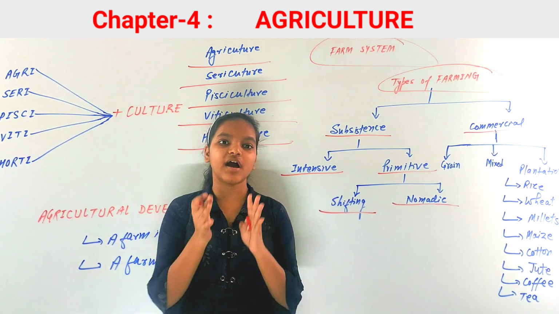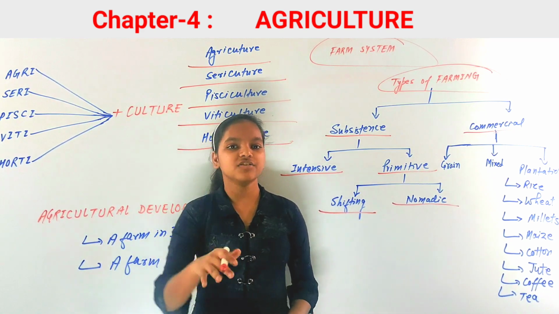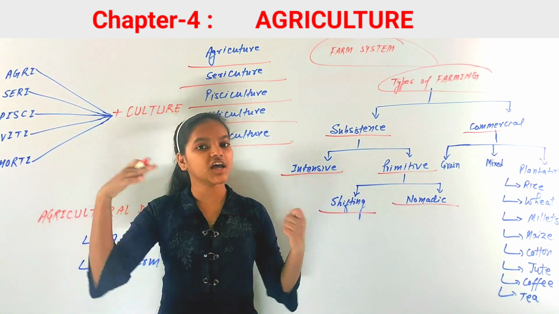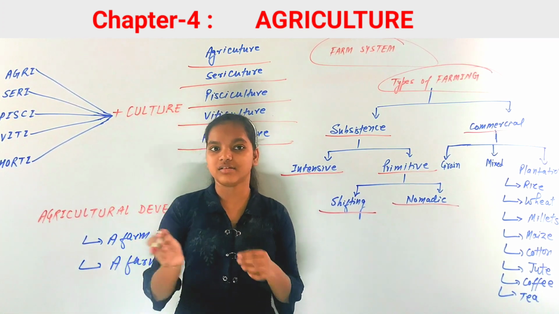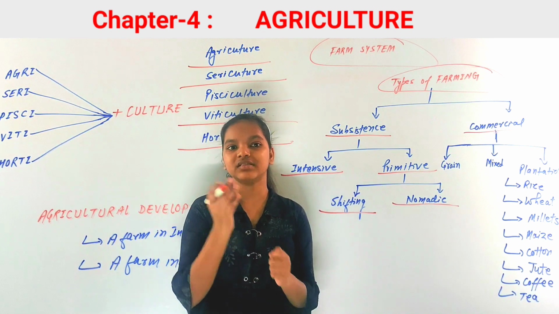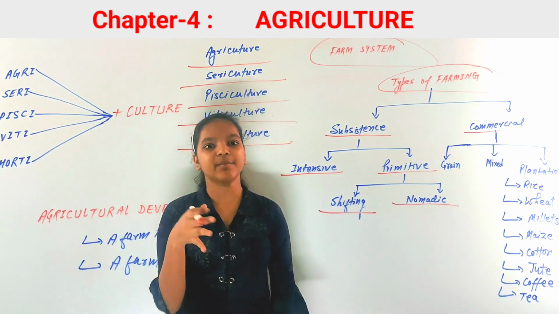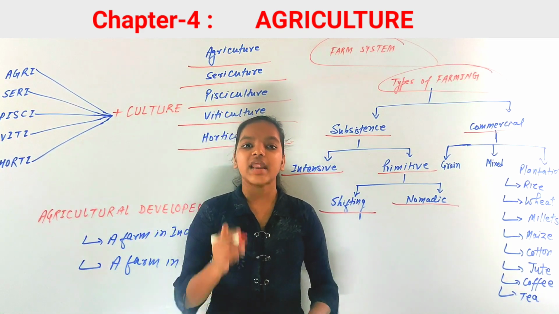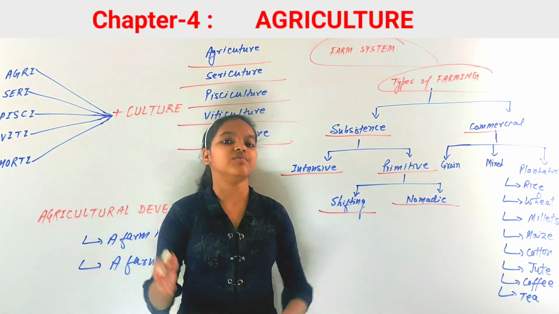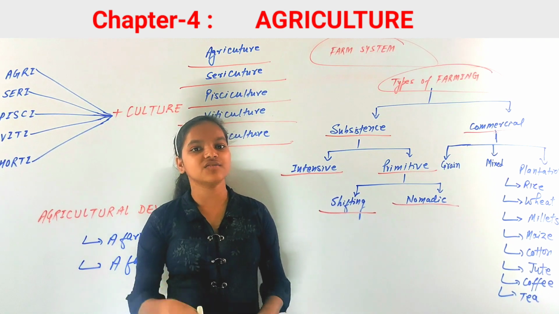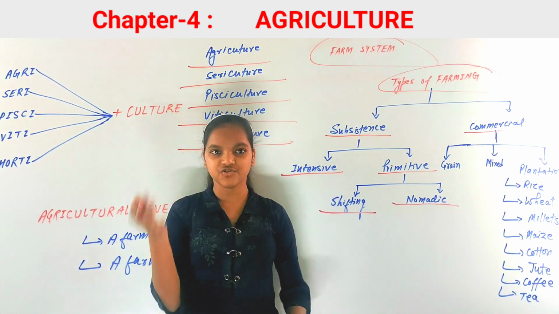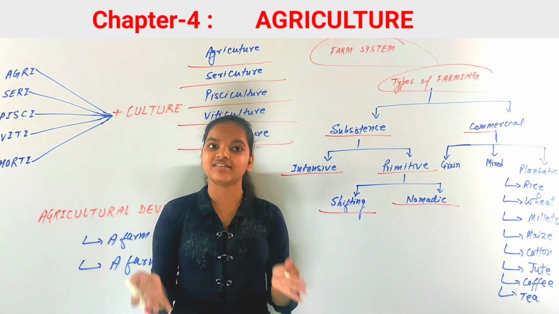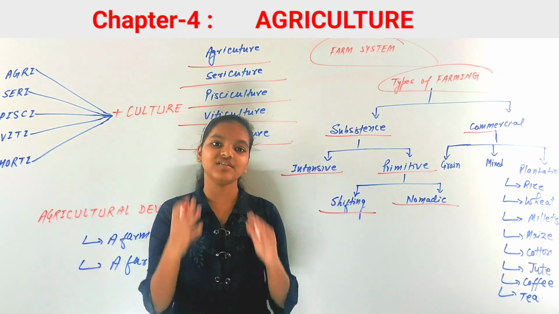Nomadic herding means that people roam from here to there, visiting different places to rear their livestock, to rear their animals. They carry many animals with them, mostly goats, camels, yak. These are the animals that are generally used. They carry their animals with themselves and just roam from here to there. They are like nomads. You know what nomads means. So nomadic herding means that there are